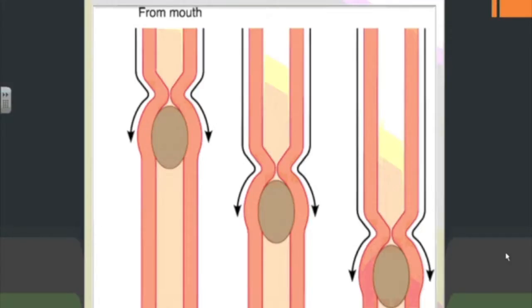And again, a larger view so you can get a better idea. Okay, this is a piece of food that you just chewed up in your mouth and you swallowed. Okay, and again, the muscles just behind the food are pushing, and they will continue to push in this wave-like action all the way down to the stomach.